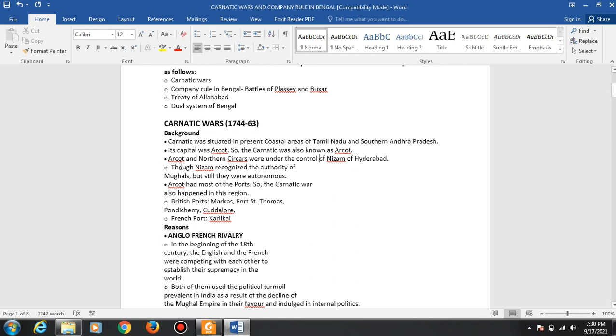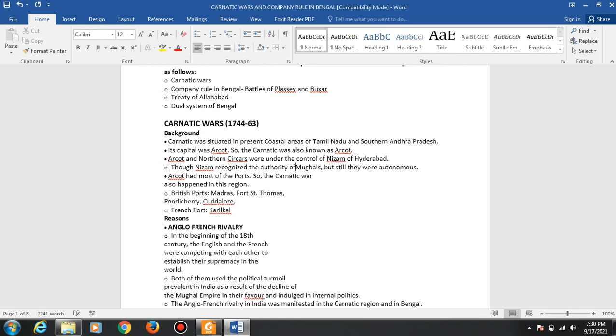So the Nizam, at that time, Arcot and northern Circars were under the control of the Nizam of Hyderabad. The Nizam recognized the authority of the Mughals, but they were autonomous. Like we have just come here to trade. We don't want to get our hands dirty in the political affairs.